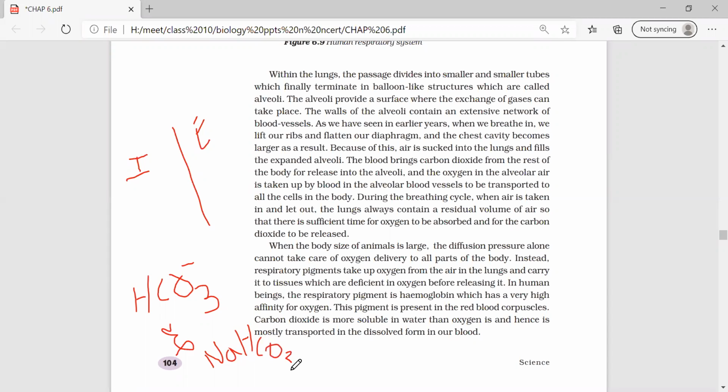The dissolved form of oxygen does not have the affinity to bind to the hemoglobin properly. So the dissolved carbon dioxide is transported in the form of bicarbonates and sodium bicarbonates.